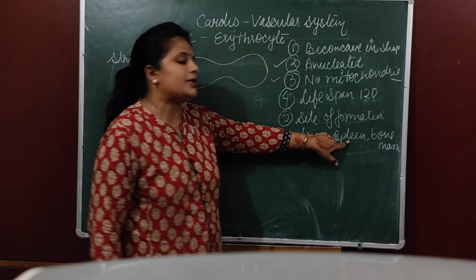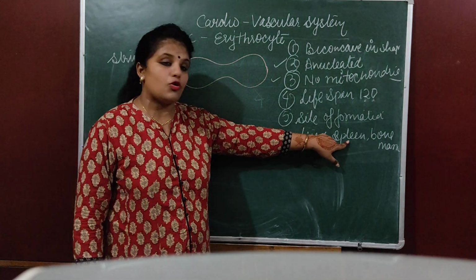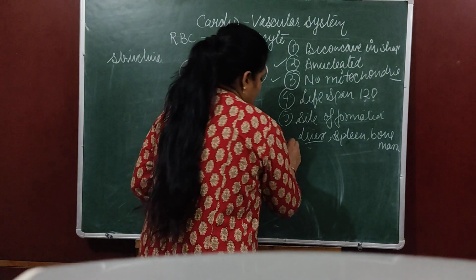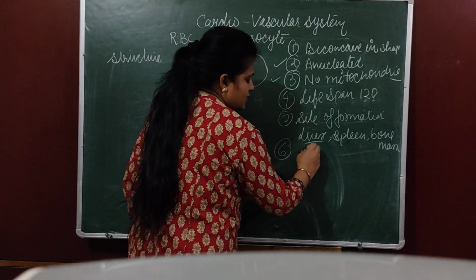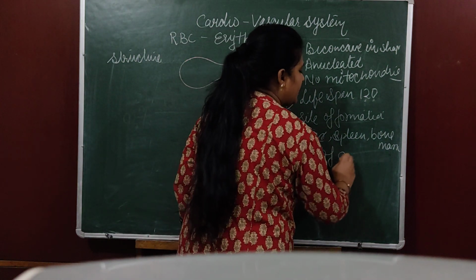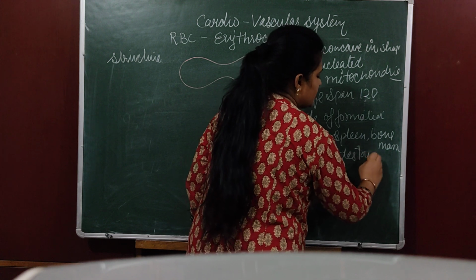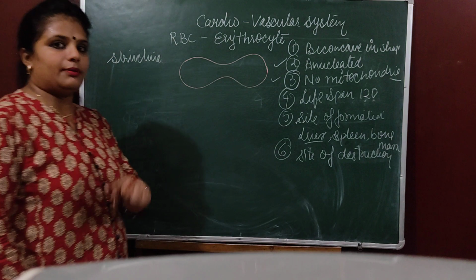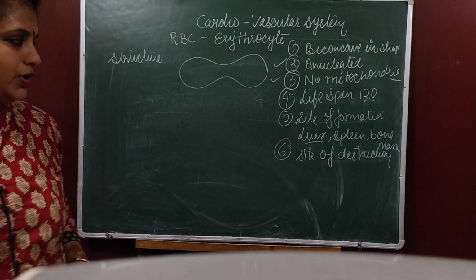Spleen is the site of formation of RBC. That's why spleen is also known as blood bank of the body. What is the site of destruction? कहाँ पर? What will happen after 120 days? 120 days के बाद में क्या होगा? That will be engulfed by WBC, that we will discuss in next video.